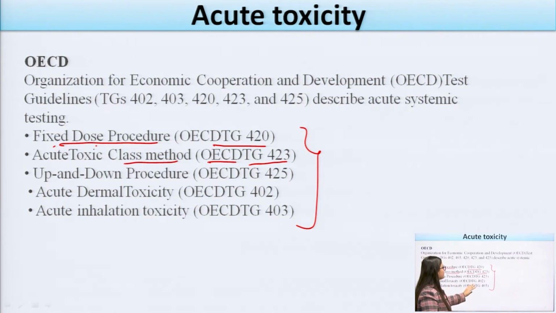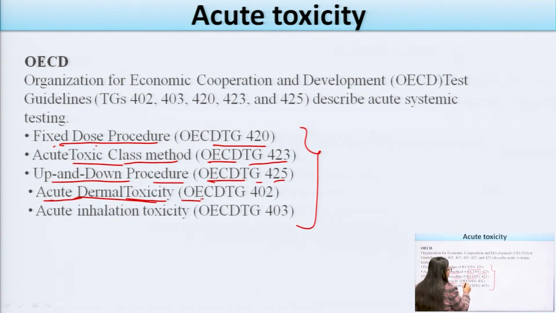These are the guidelines given by the OECD, Organization for Economic Cooperation and Development. Third one is the up and down procedure, OECD TG 425. Then acute dermal, which we all know, in which novel skin-related drug substances are coming in the market. Then we have to study the toxicity of that drug in acute dermal toxicity, in which the guideline is OECD TG 402.